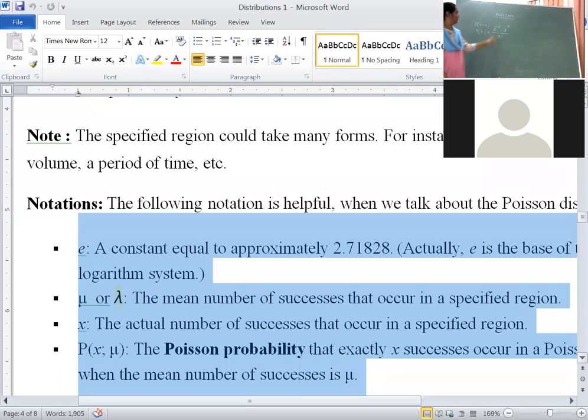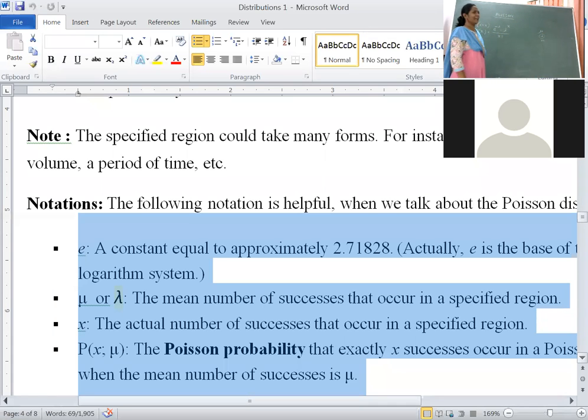Okay. E to the power of minus lambda. I told you in some textbooks lambda is nothing but the mean number of successes. In some textbooks it is given as mu, in some as lambda, in some as m. Better to represent it as lambda instead of mu.